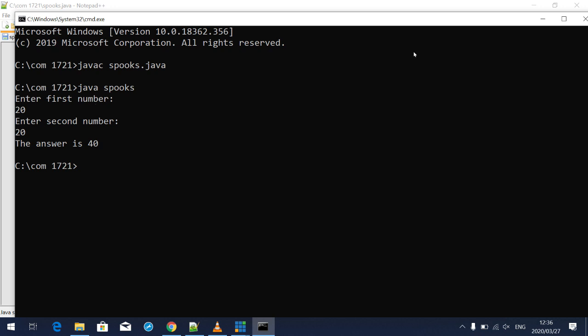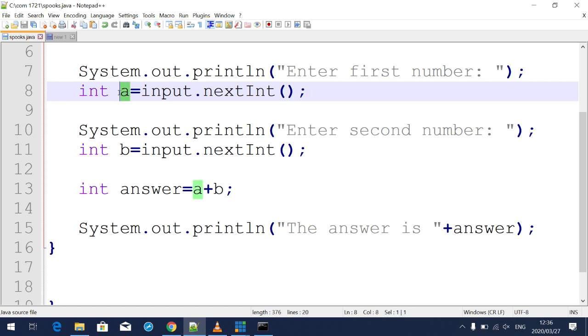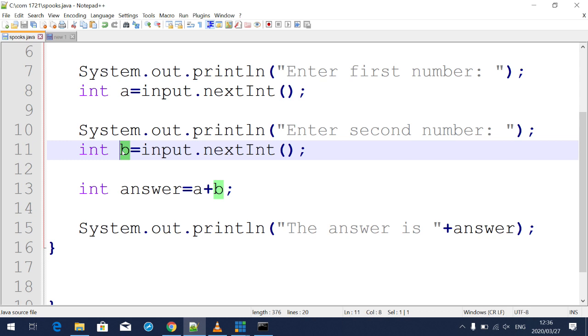What is happening here? When it says enter first number and I enter 20, it's gonna store 20 into variable a, and then it's gonna store another 20 into variable b. After that, it's gonna add the two, and then what?